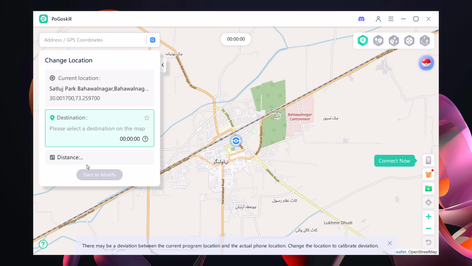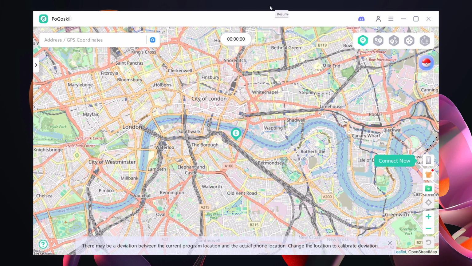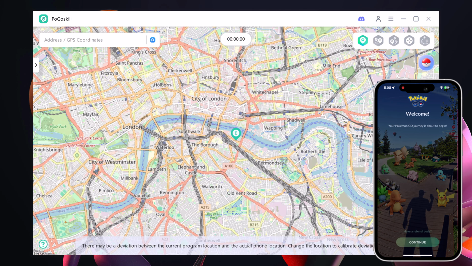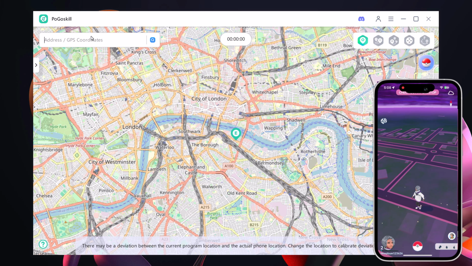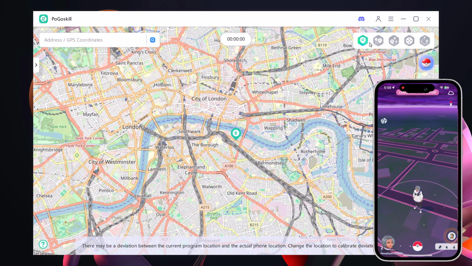Now, connect your mobile device to your PC using a data cable. After that, your current location will appear on both your PC and your mobile screen. On the top left, you'll see a search bar where you can type in any location. On the top right, there are different modes you can use: single spot mode, multi-spot mode, joystick mode, and jump teleport mode. We'll go through each one step by step.